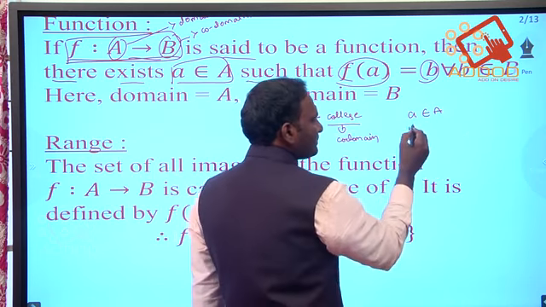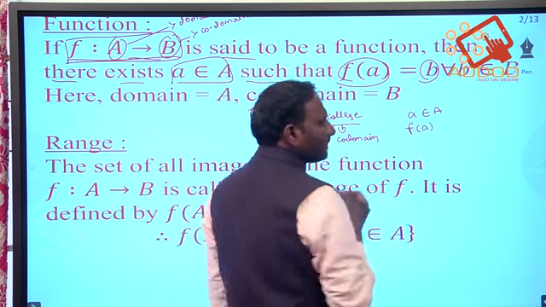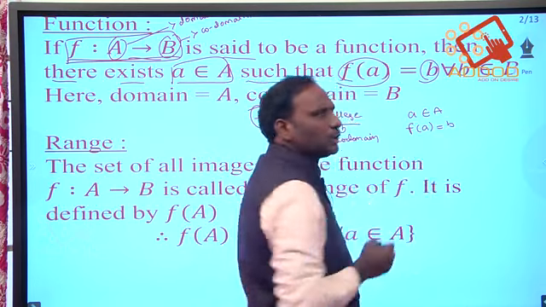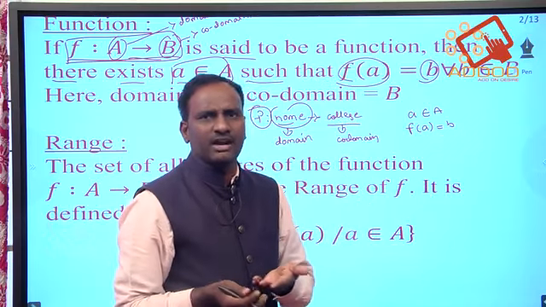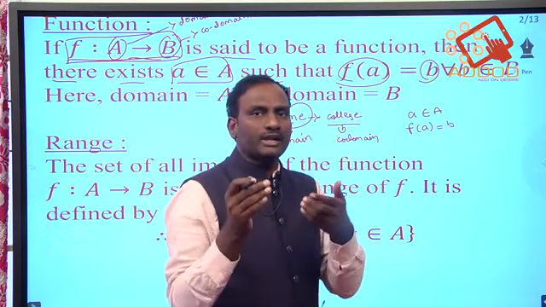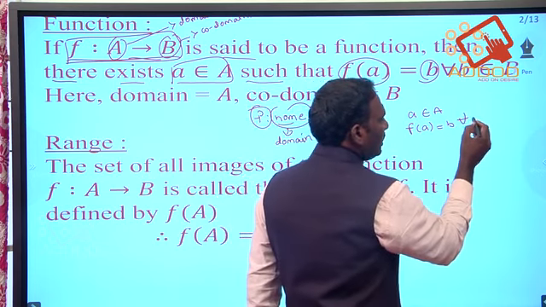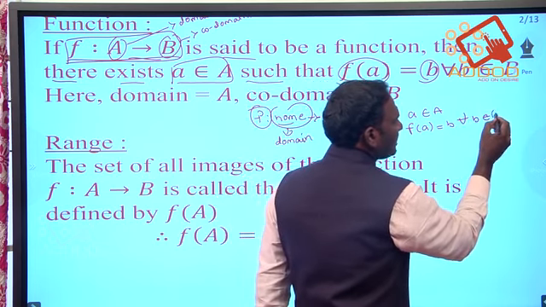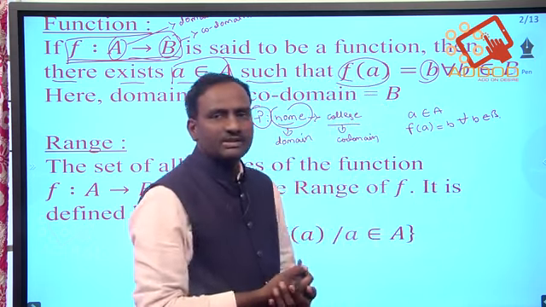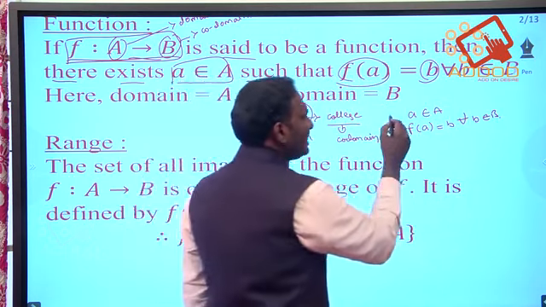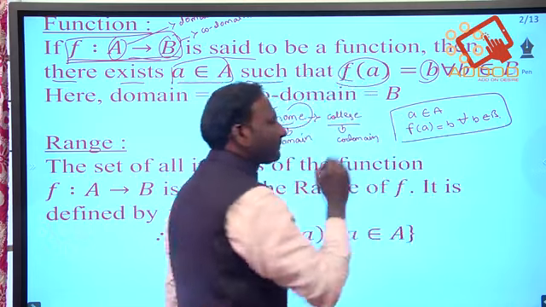By bus, f of a, you are going to the college, to a particular group, MPC or BiPC, whatever it may be. That is b, that is your position in college, for all b belongs to B. Capital B is our college, that is the destination place. Okay. So this is the definition of the function.